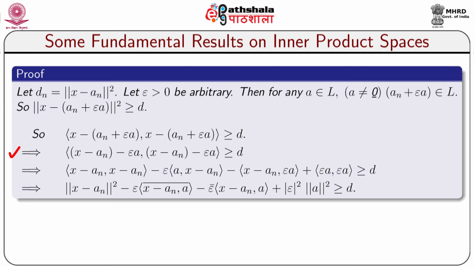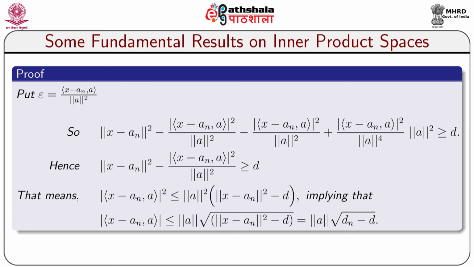This implies inner product x minus a n minus epsilon A comma x minus a n minus epsilon A is greater than or equal to d, which on simplification gives norm of x minus a n whole square minus epsilon times inner product x minus a n comma A, minus epsilon bar times inner product x minus a n comma A, plus modulus of epsilon square times norm of A square, greater than or equal to d.